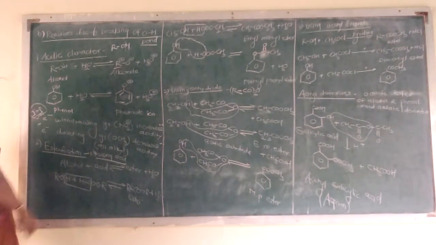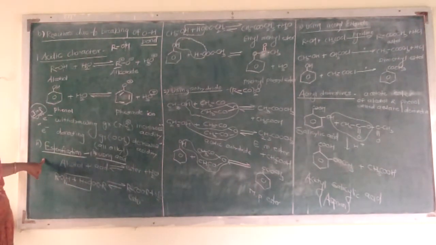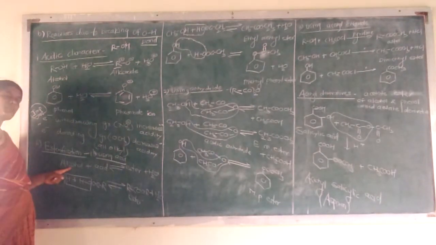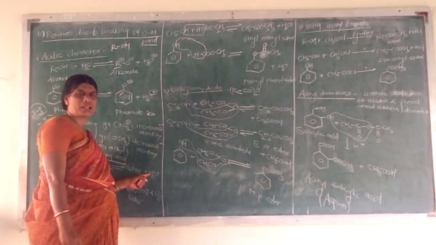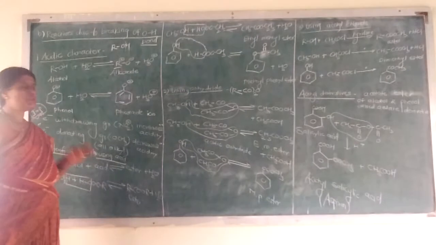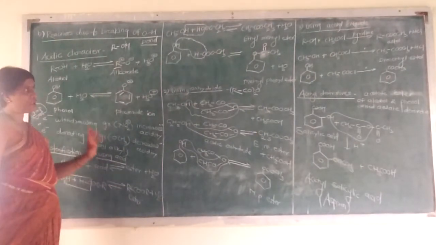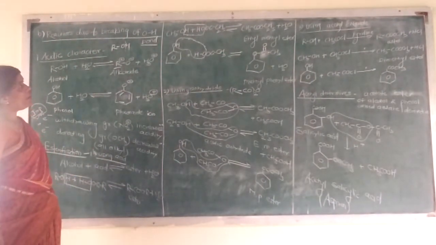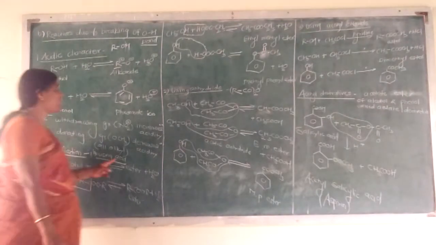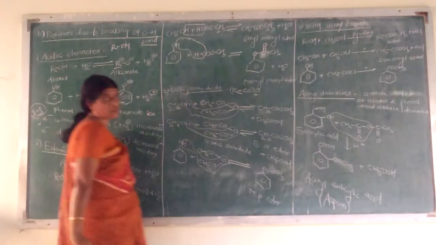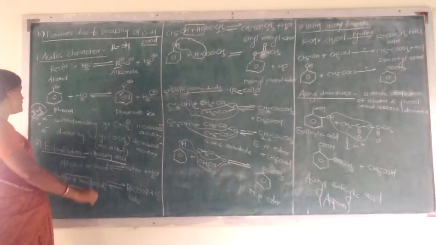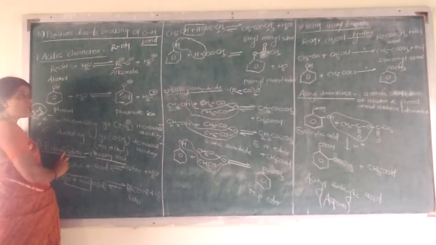The second reaction is esterification. What is the meaning of esterification? The reaction between acid and alcohol to form ester and water is known as esterification. This formation of ester is known as esterification. It is also carried out by using acid anhydride and acetyl chloride. But maximum esters are prepared by